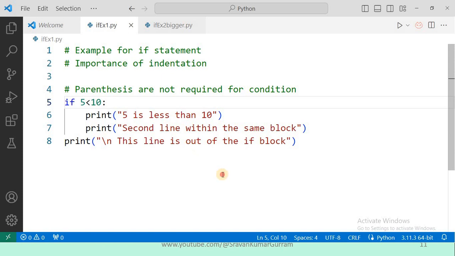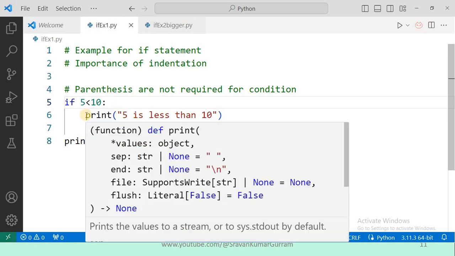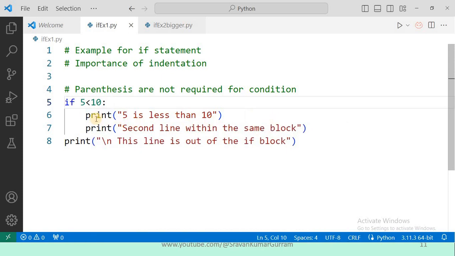See, very simple example. See the fifth statement, if 5 less than 10. So this is the condition. If is a keyword, 5 less than 10 is a condition, and colon. You can observe here in the sixth statement, we are giving indentation. If you give the indentation at the beginning of the statement, the meaning is the statement is within the block of if. So sixth and seventh statements are within the if block.